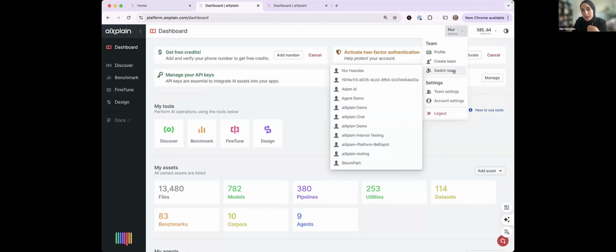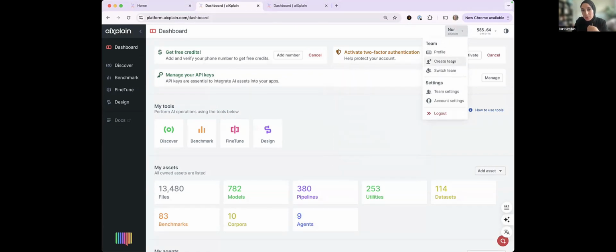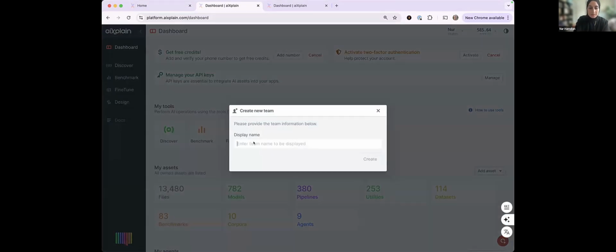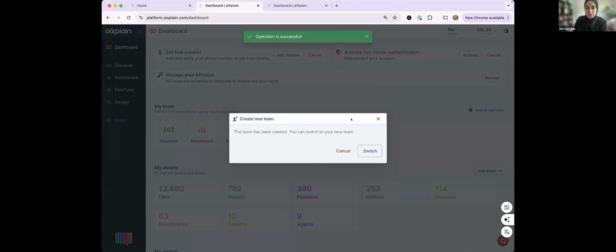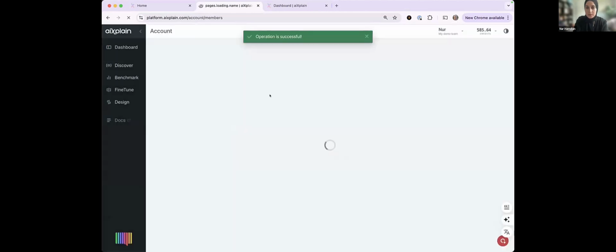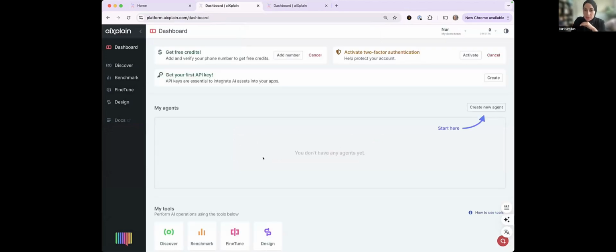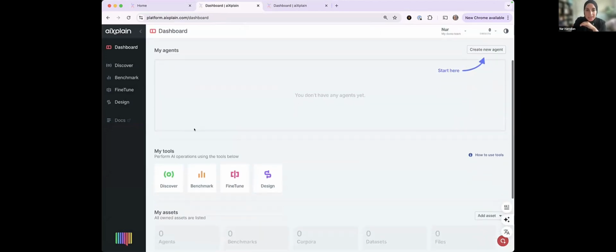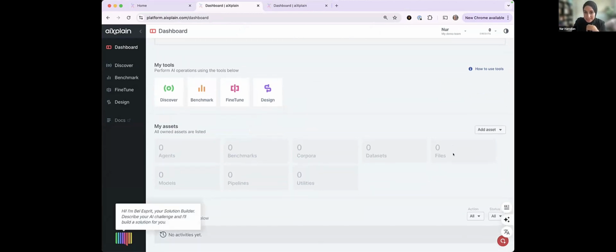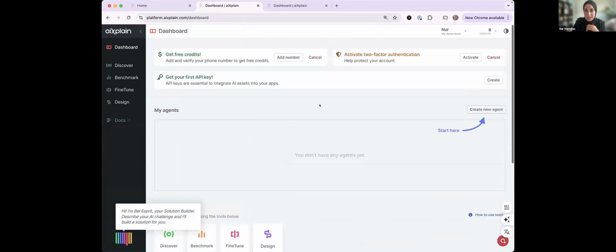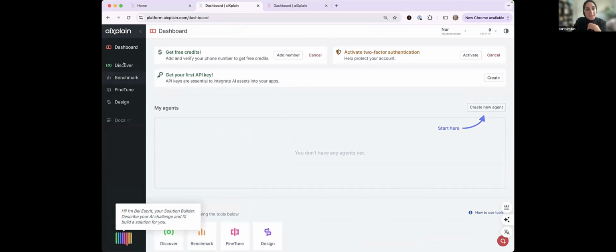If I would simulate exactly what you would see, I would actually create a new team. Let's say my demo team. Let's create that just to give you a glimpse of how that looks. This is how a new team looks like. A new team does not have any agents in it. It has a bunch of tools that you can use. It doesn't have any private assets in it. So these are all empty assets. What it has is the different services that aiXplain offers.